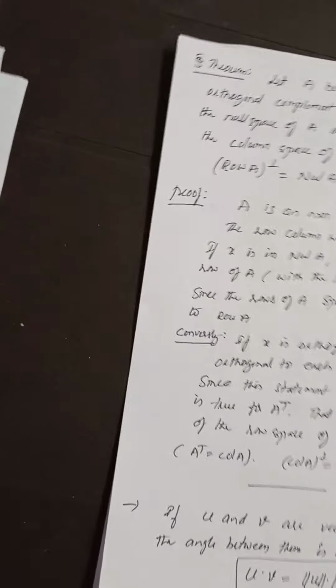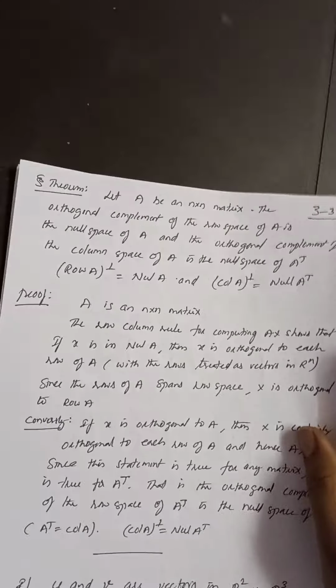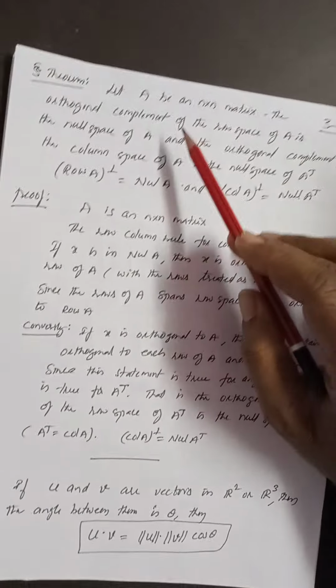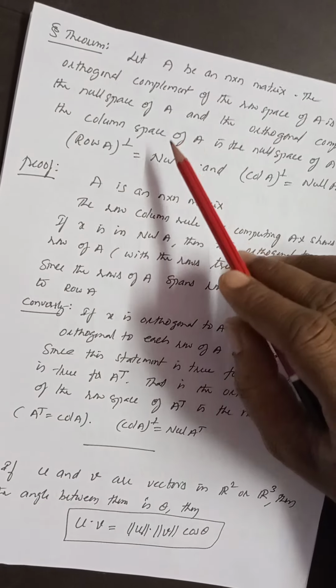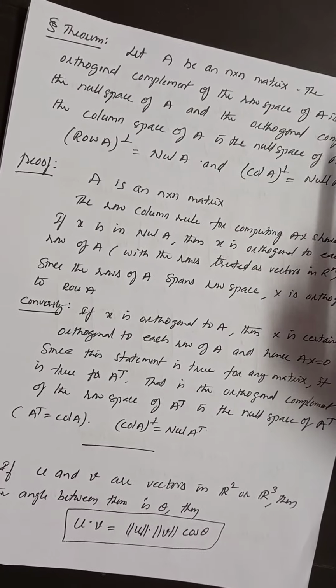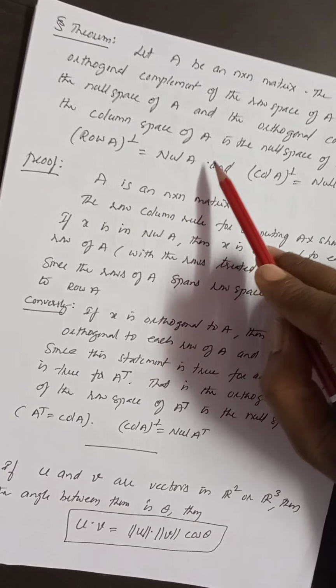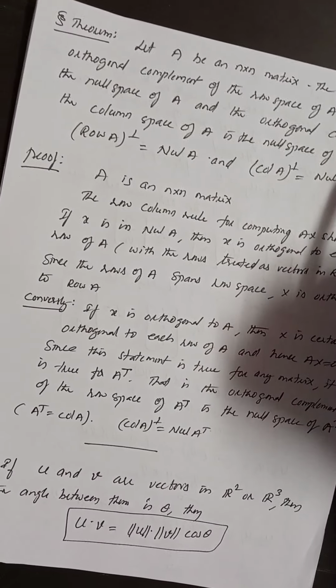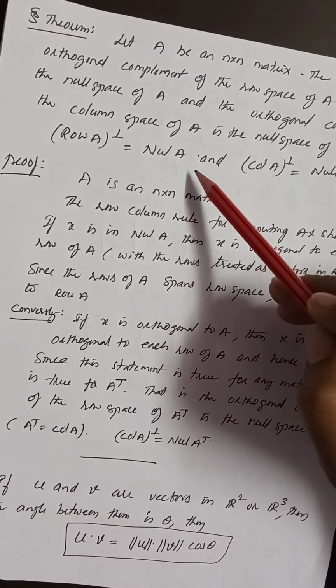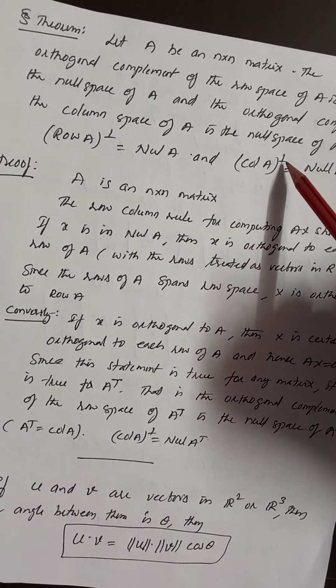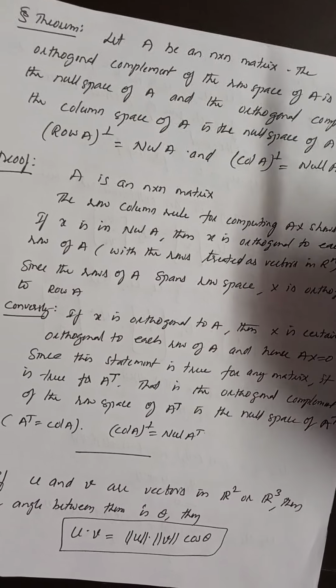Now, next one is a theorem. Important theorems: one is the Pythagorean theorem, and then this one. Let A be an m by n matrix. The orthogonal complement of the row space of A is the null space of A, and the orthogonal complement of the column space of A is the null space of A transpose. Row A perp is equal to Null A, and Col A perp is equal to Null A transpose.